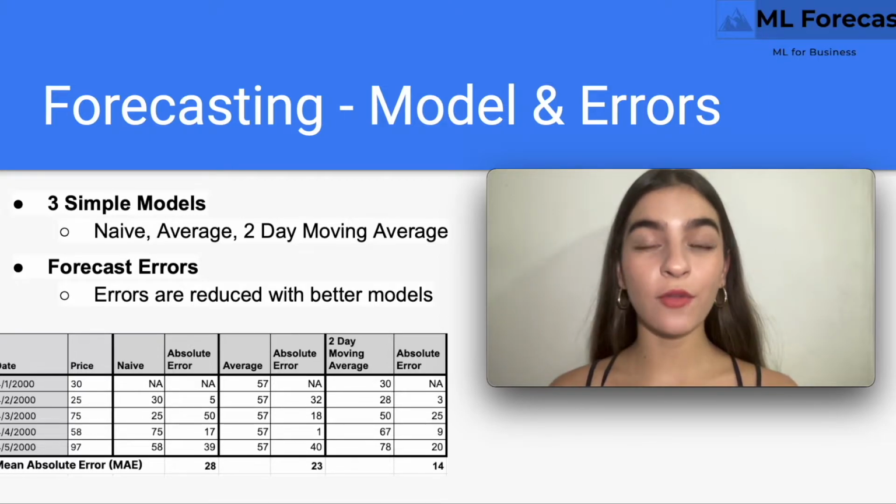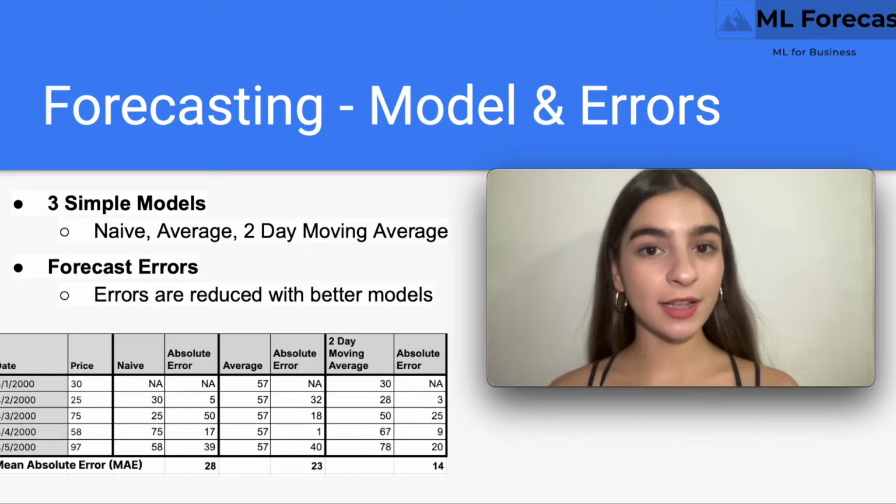We do this for all periods except the first, since there is no prior date to use for forecast on this one. Then we calculate the mean absolute error for the dates. In this case, it's 28. This by itself doesn't tell us much, but when we have other models, we can use it for comparison purposes.